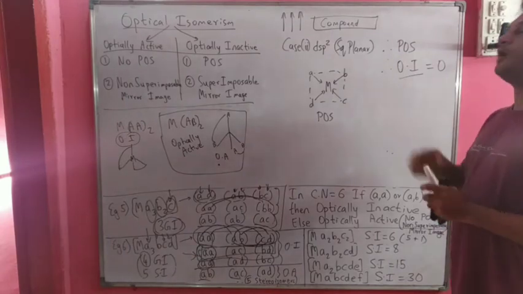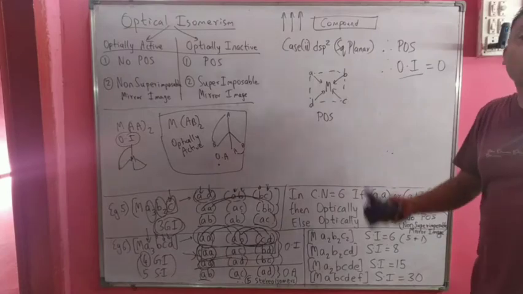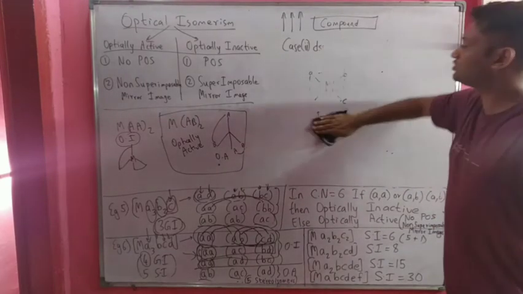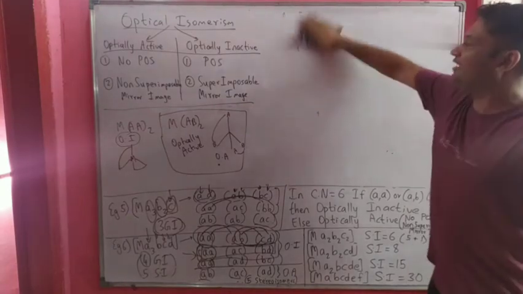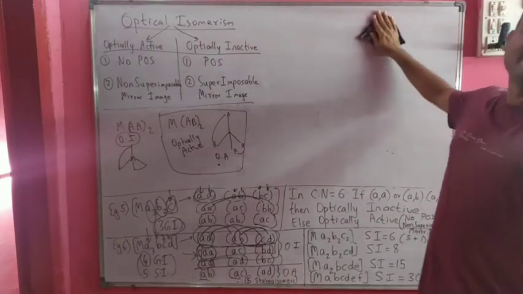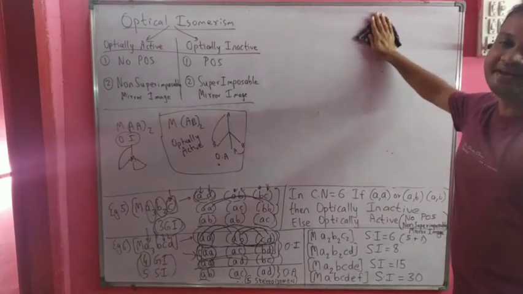So there is no optical isomerism in the case of dsp2 hybridization. Most dsp2 compounds have a plane of symmetry, and where a plane of symmetry exists, they are optically inactive.